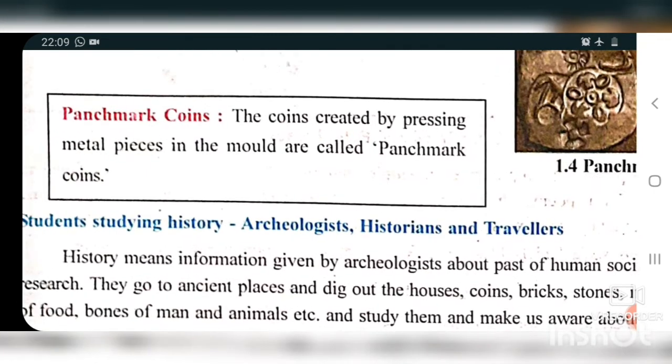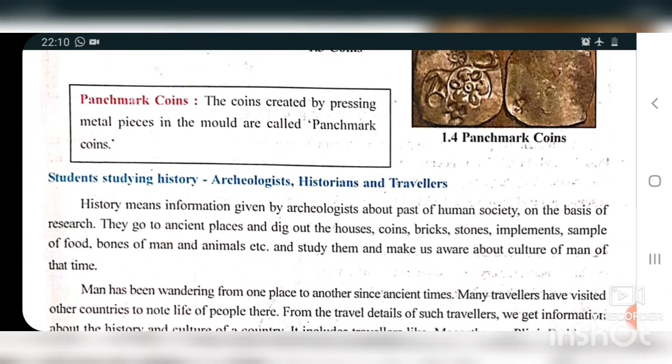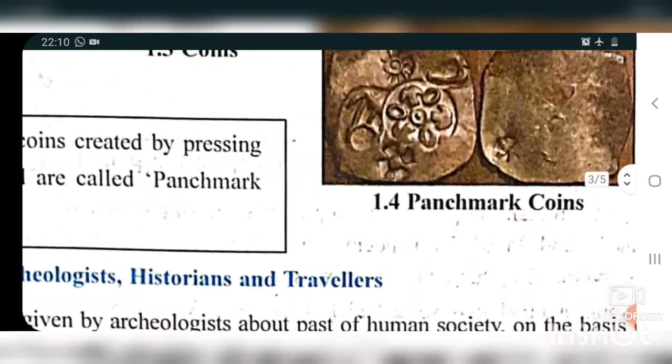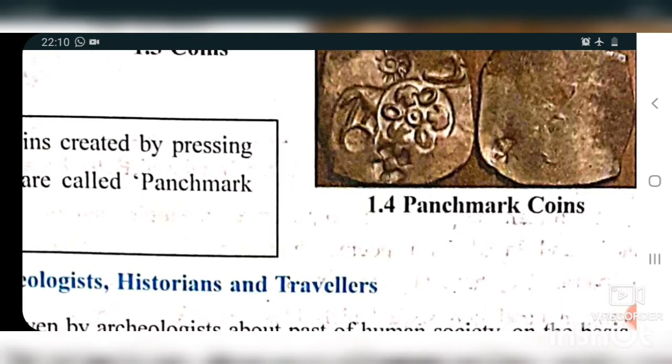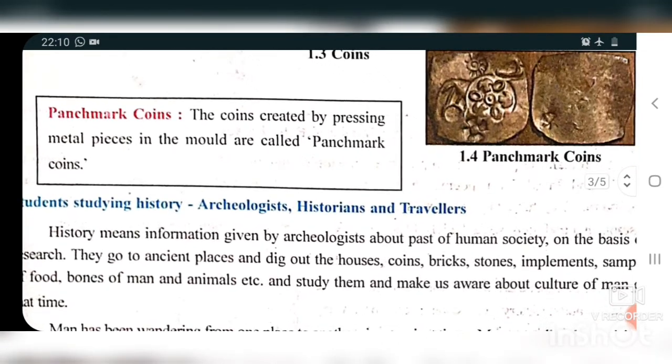The coin created by pressing metal pieces in the mold is called a punch mark coin. Different coins have their own quality, and different coins were made at that time with different structures. In this punch mark coin we can see a design, made by pressing the metal pieces on the mold.